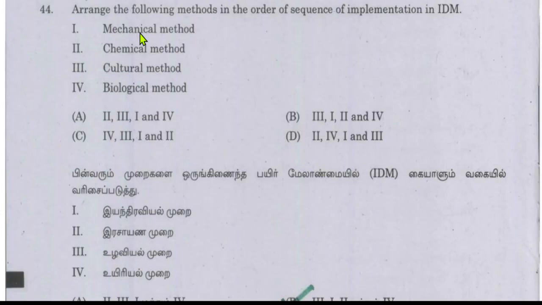And last, the biological method, like use of any parasitoids, larval or egg parasitoids. You can also use any natural predators or natural enemies as a biocontrol agent. These things come under the biological method.